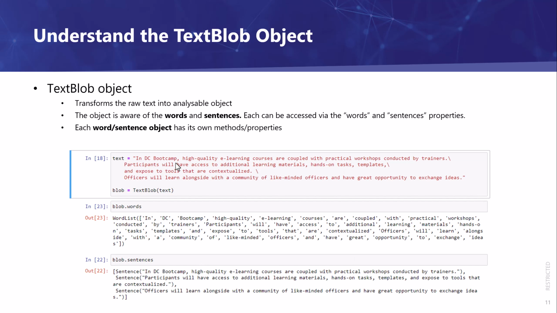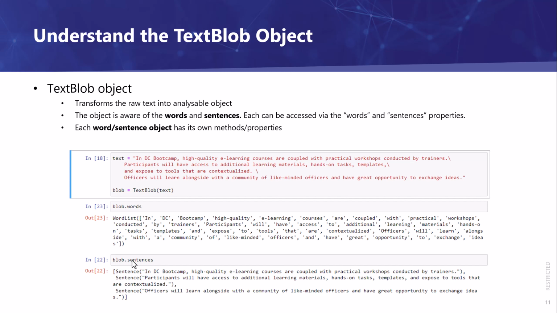Looking at this quick example, you can see this is a paragraph with multiple sentences. Now we pass it into TextBlock and store the blob object into this variable. Now if we type words, we can see all the individual words have been separated out and stored in the form of a list. And this list is very similar to Python's original list object. So those methods that apply to a list are also applicable here, such as extend, find, pop that we have used in the past. Those are the methods that can be used with this blob object as well.